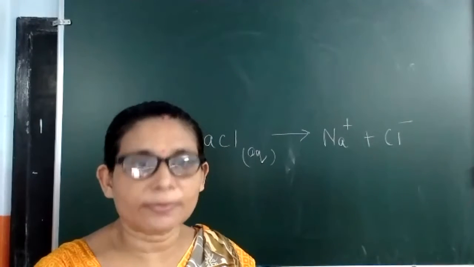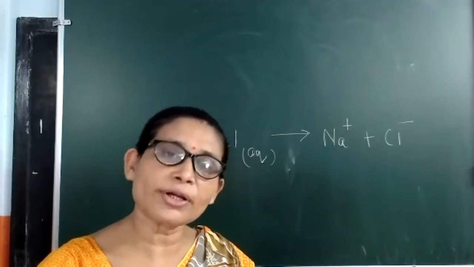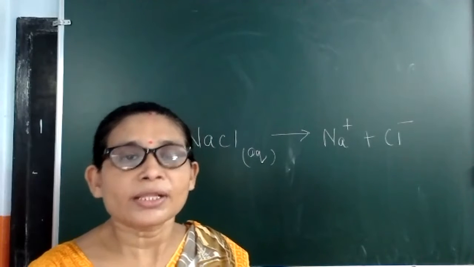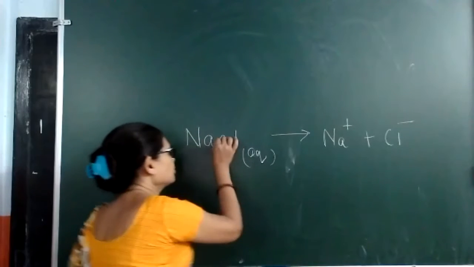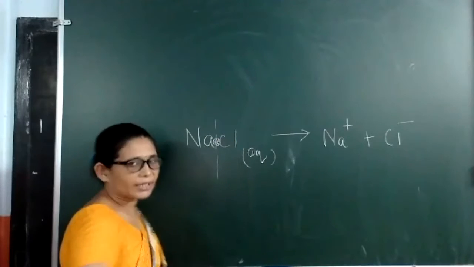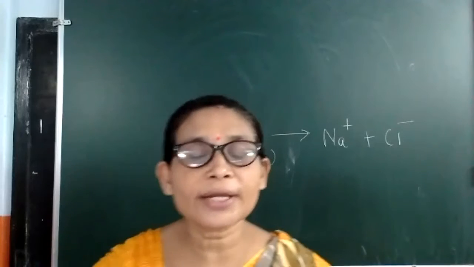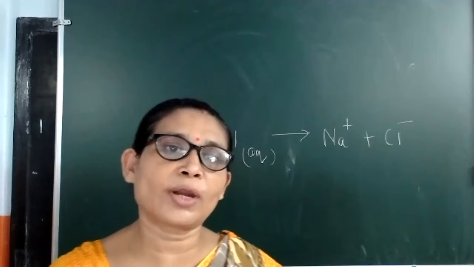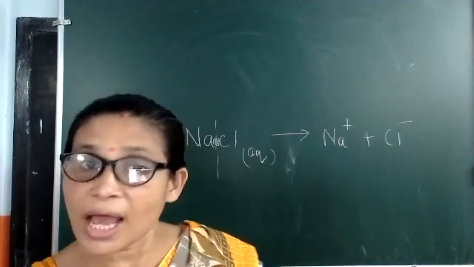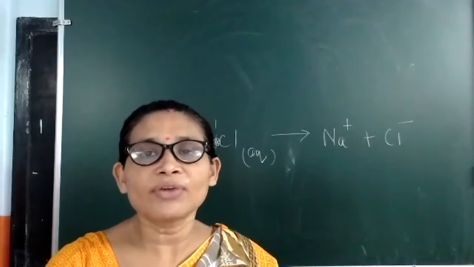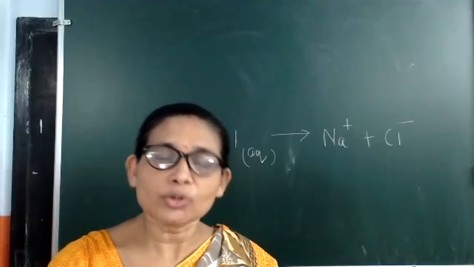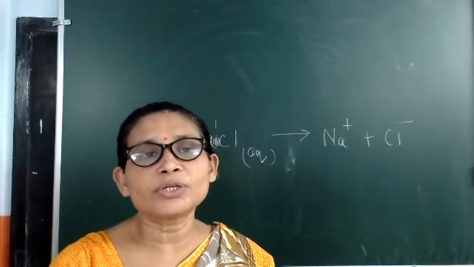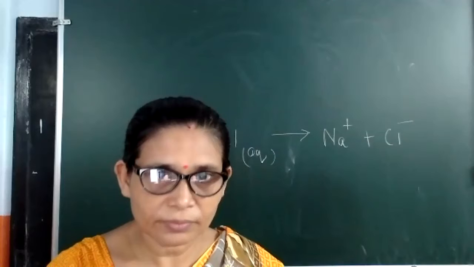When we add water, that electrostatic force of attraction breaks and the ions get free. Otherwise, ions were available earlier also, before adding water. That is why we don't use the word ionization here, we use dissociation. Dissociation and ionization are the same, but for ionic compounds, we use the word dissociation.